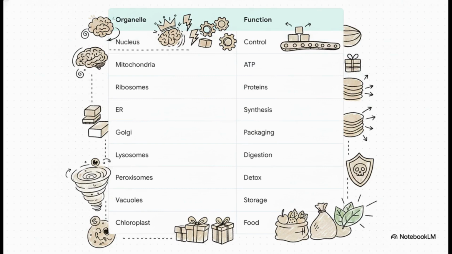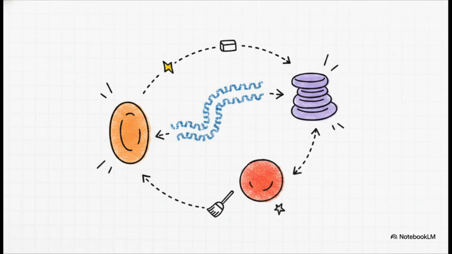Every single organelle has a distinct, vital role. If even one of these systems goes offline, the whole city is compromised. This whole map really represents the concept of cellular synergy. These specialized structures don't just exist in isolation, right? They are in constant, dynamic communication.